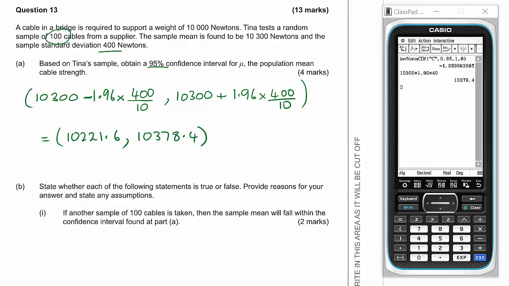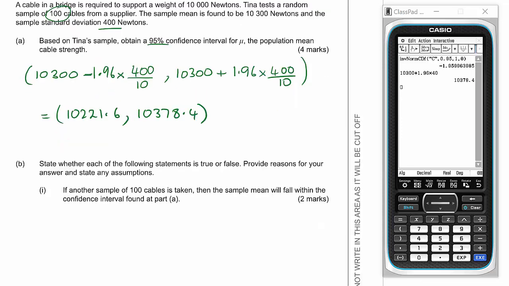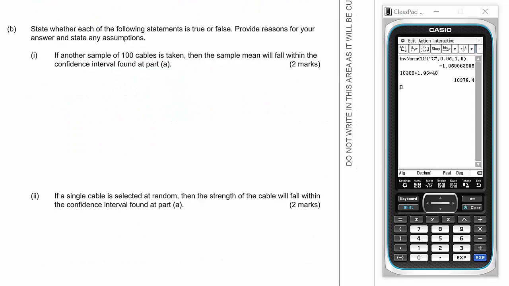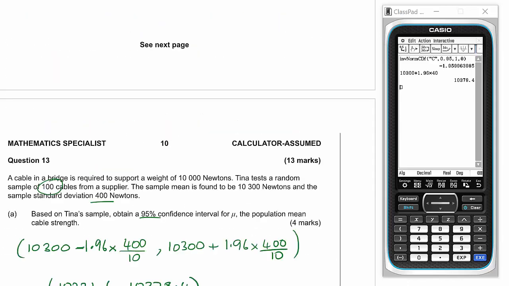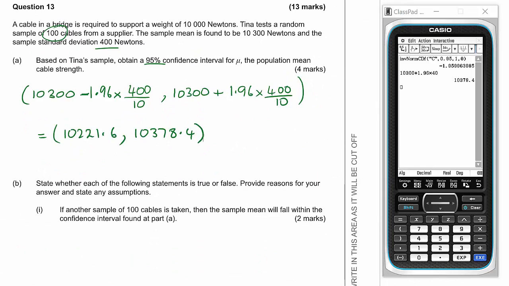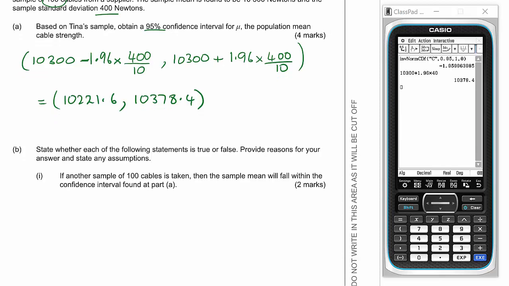State whether each of the following statements is true or false. Provide reasons for your answer and state any assumptions. If another sample of 100 cables is taken, then the sample mean will fall within the confidence interval found at part A. This is false, and that's the first thing you should state. This mean would be based on a different independent random sample. So there's no guarantee that that sample mean would fall within this confidence interval. In fact, it's a 95% confidence interval. So that tells us that we're not 100% confident that a sample mean would lie in there.